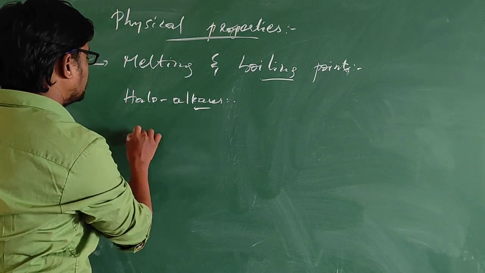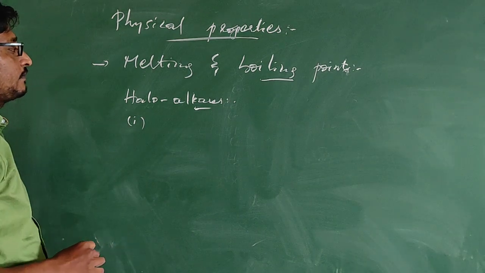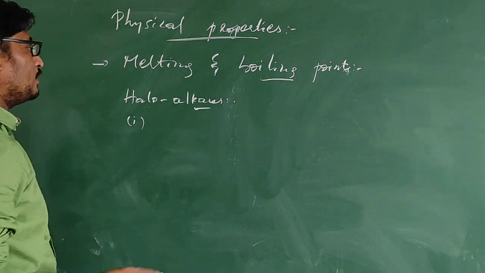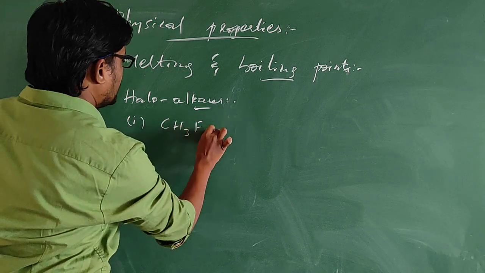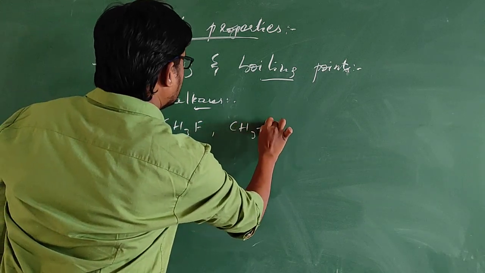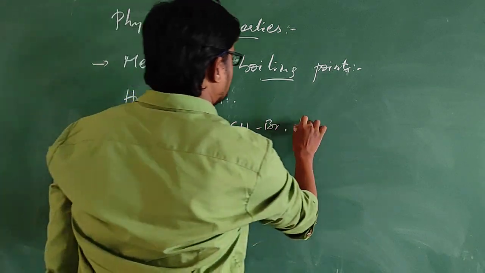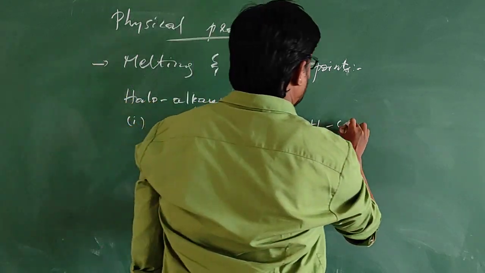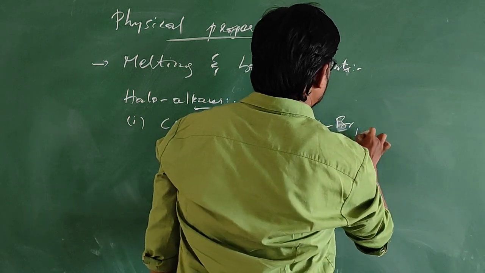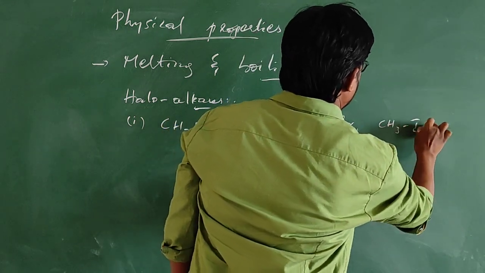Let us consider different haloalkanes: CH3F, CH3Cl, CH3Br, CH3I.